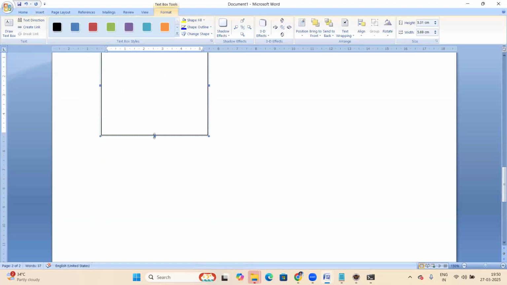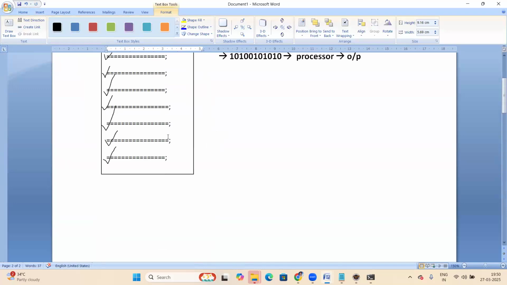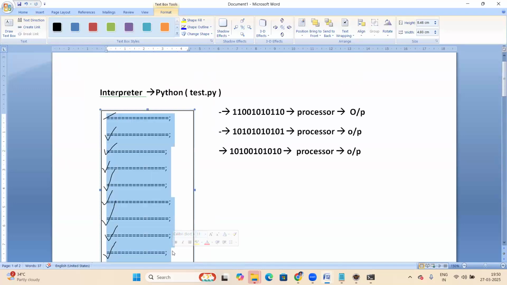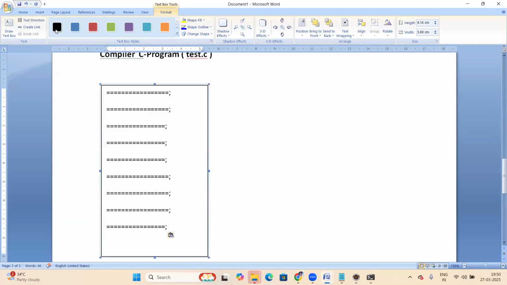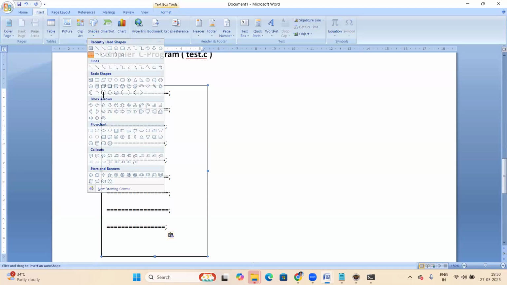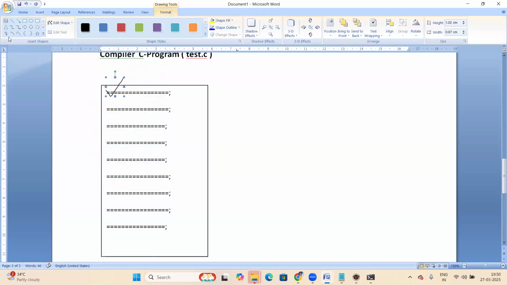How does the compiler work here? Suppose there are some statements. The compiler checks the first line. If it is correct, it checks the next line. If that is correct, the next line. Suppose something is wrong, the compiler shows an error at that line. Afterwards, it checks the next statement. Even if an error comes, it goes to the next line also.